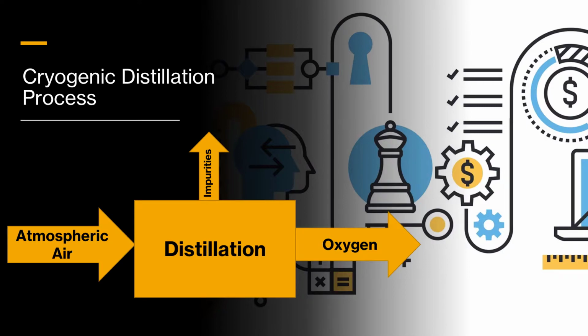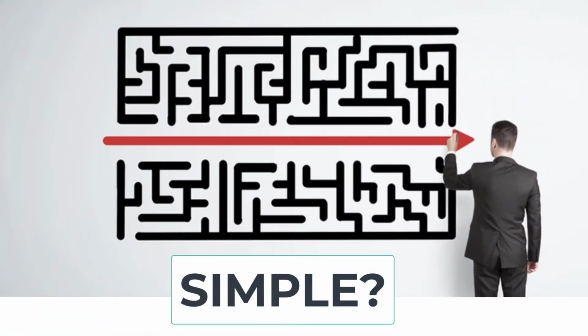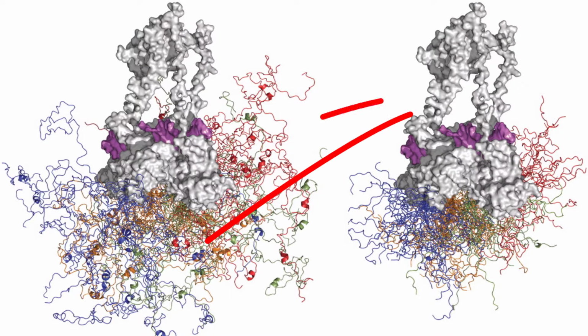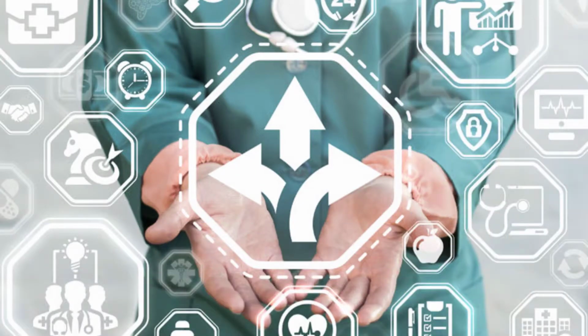In this process, we compress air from the atmosphere, filter it using distillation and fill it in the container. Sounds pretty simple? Let's explore it stepwise and see the journey of molecules at the macro level from air to the container. Pre-treatment is required at the initial stage to remove the impurities.